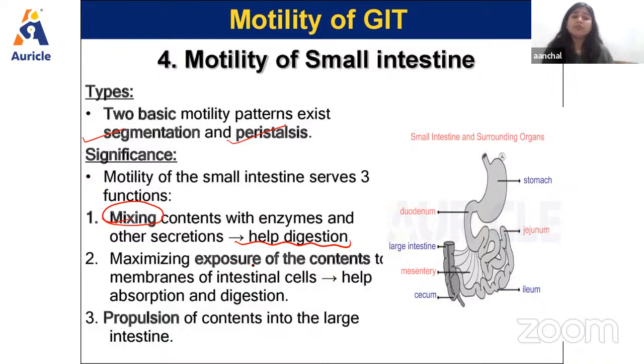Then there will be maximizing exposure of the content to the membrane of the intestinal cells also, which helps in absorption and digestion. Then there is propulsion of content into the large intestine. So these are the significance of these movements which occur inside the small intestine, right?